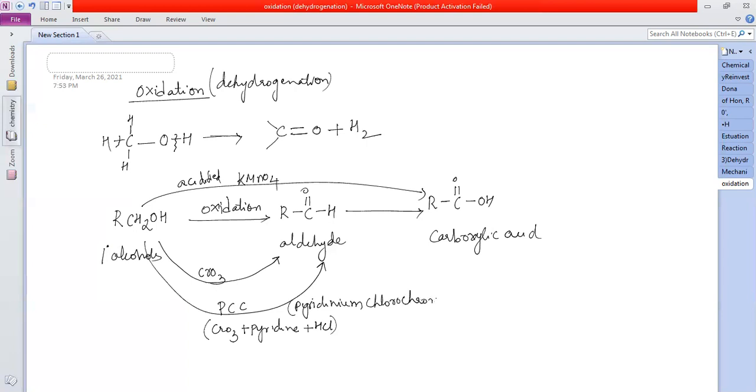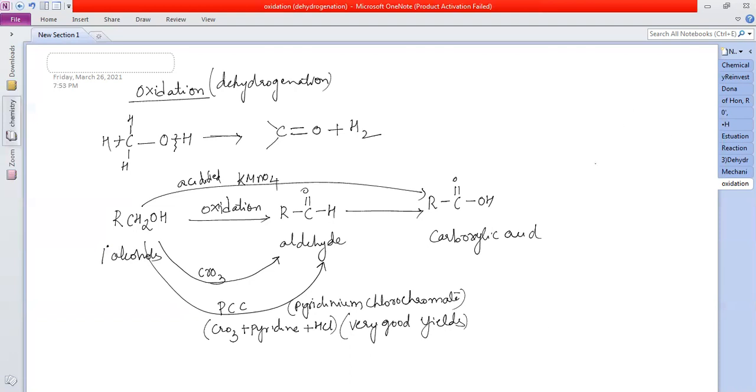In an oxidation reaction, are we using KMnO4 to get aldehyde? No, we get acid. I showed you the reaction. If I want to stop the reaction at the aldehyde stage, I can use CrO3 or PCC. But with PCC, we get very good yields. That is why I prefer PCC.